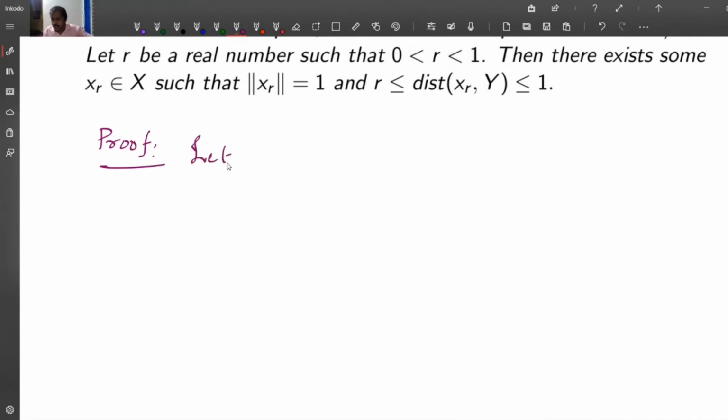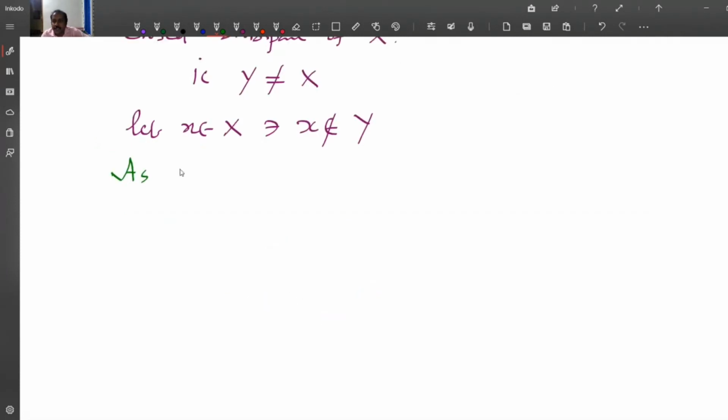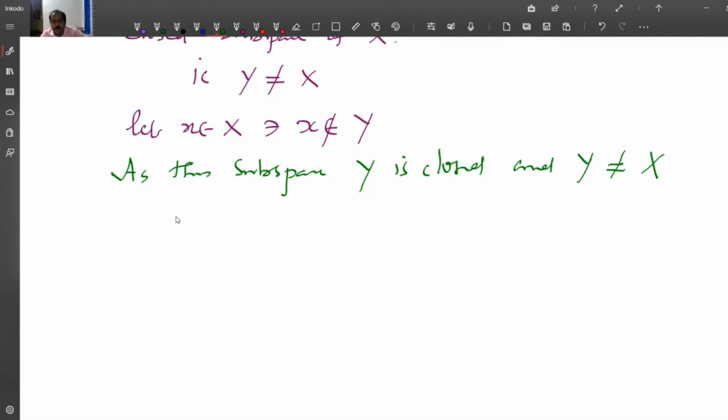So let X be a normed space and Y be a proper closed subspace of X. That is, Y is not equal to X. So let x belong to X such that x does not belong to Y. Now, as the subspace Y is closed and Y not equal to X, the distance between x and Y is greater than 0.